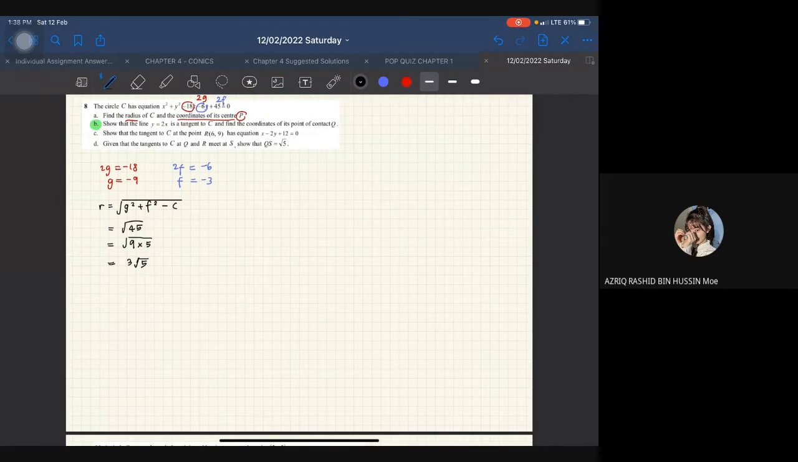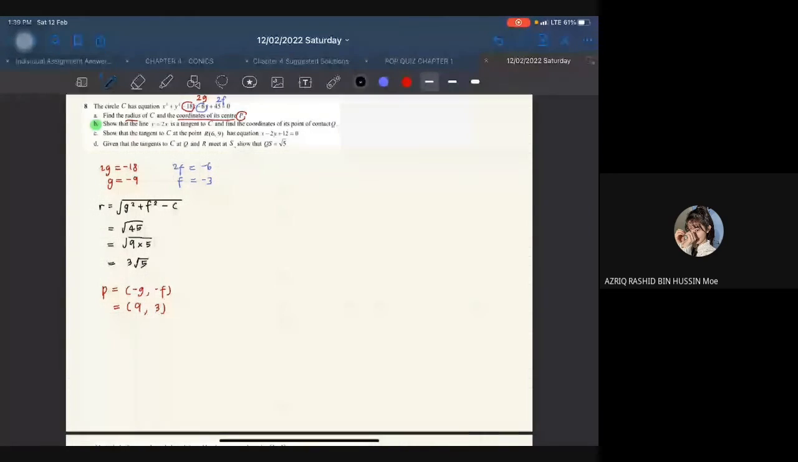Okay, so we know G, F and also R already. Okay, and then dia nak coordinates of its center. So center kita adalah P. So P punya coordinate is equal to negative G, negative F. Okay, so jangan careless. Untuk coordinate center dia mesti negative G and also negative F. So you need to make this one into negative G, this one into negative F. Okay, so your coordinate will be 9, 3. Settle. Okay, so itu adalah kita punya center. Alright, so jom tengok part B.